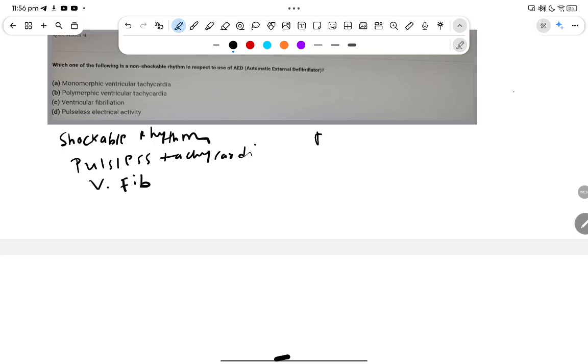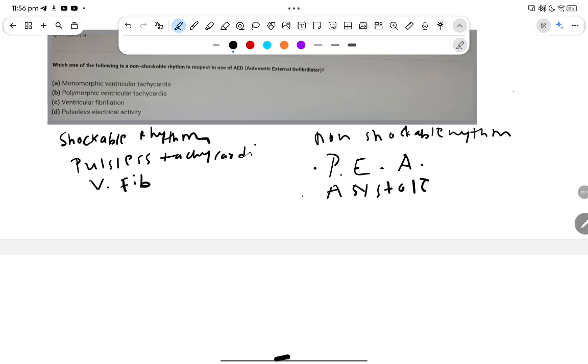Non-shockable rhythms are pulseless electrical activity and asystole.